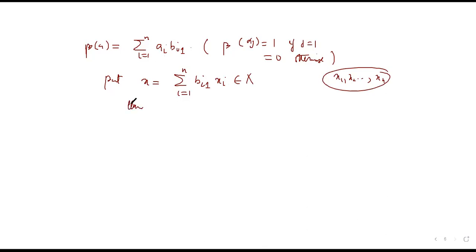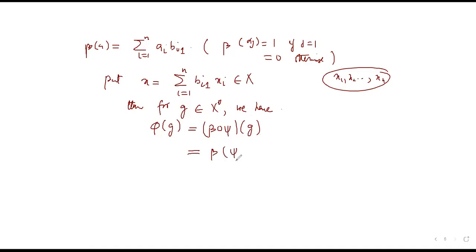Then for g, I hope belonging to x star, we have phi of g is equal to beta of psi of g, because phi and beta and psi, what we did just now, are the same, which would be beta of psi of g.